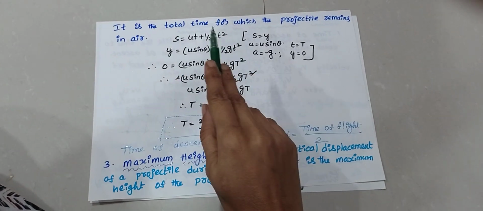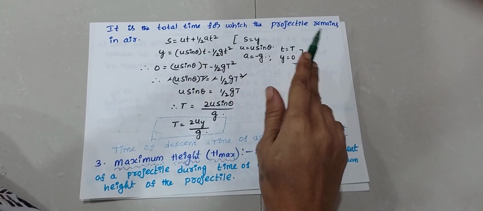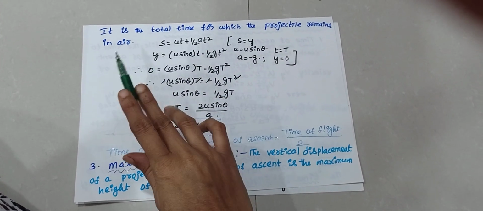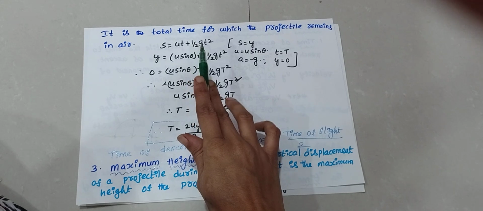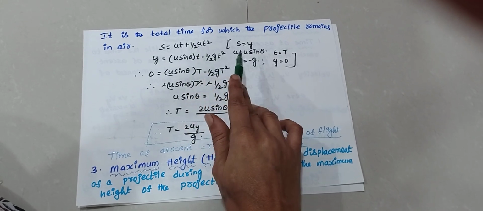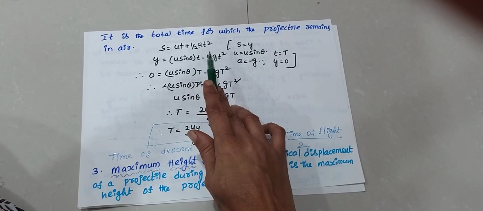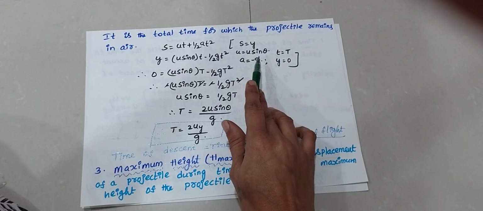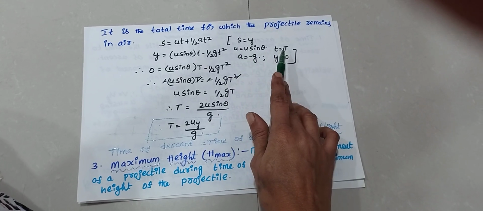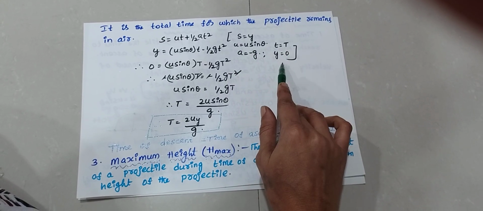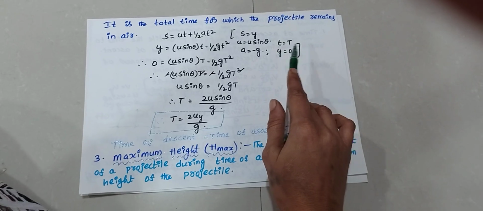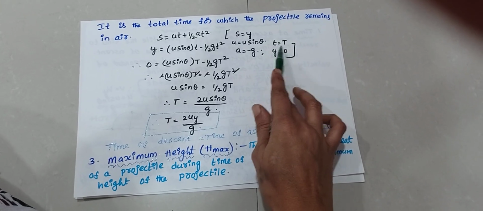It is the total time for which the projectile remains in air. S is equal to ut plus half at square. This is also a kinematic relation. S is equal to y. In this case, u is equal to u sin theta, a is equal to minus g, t is equal to capital T, y is equal to 0. Why? Because this is the time of flight, capital T.